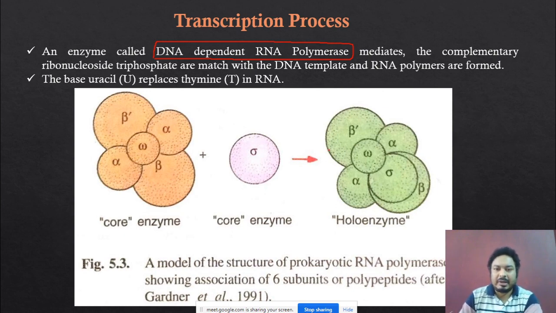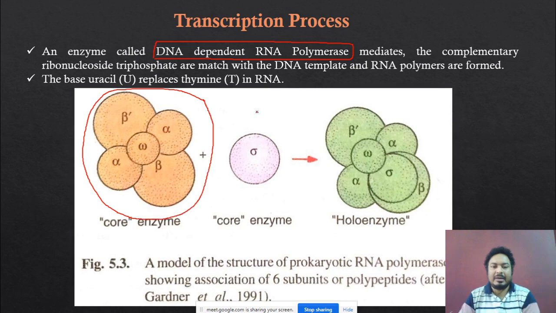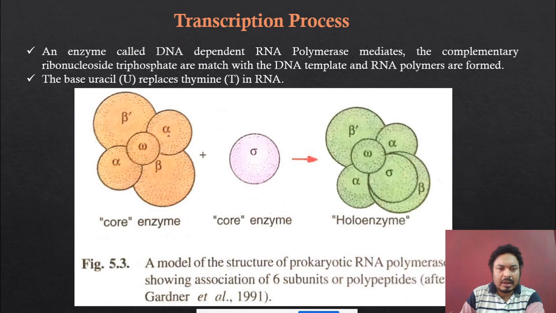Now see, this is the basic structure of the DNA dependent RNA polymerase. The enzyme has different types of subunits, different polypeptide chains. There is one alpha chain, another alpha chain, so two alpha chains.